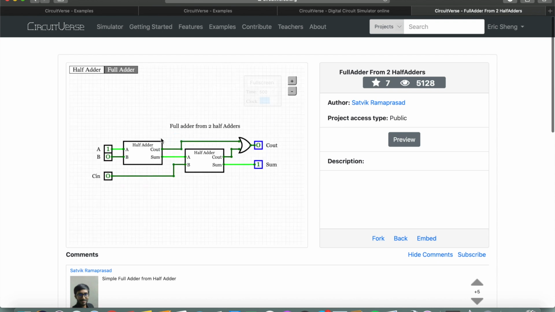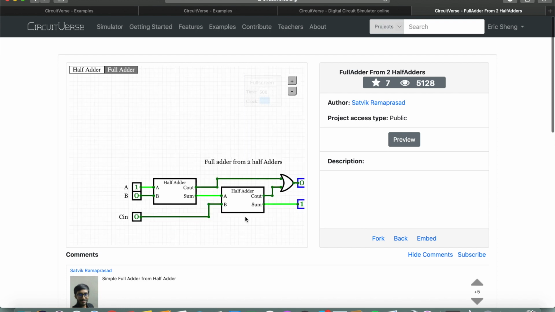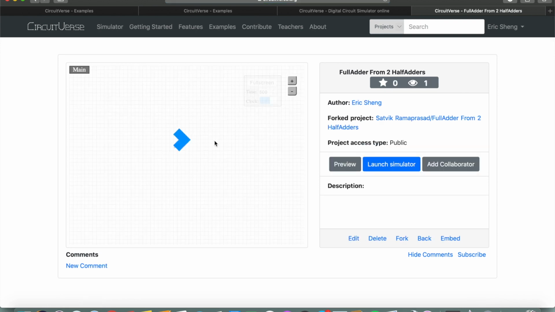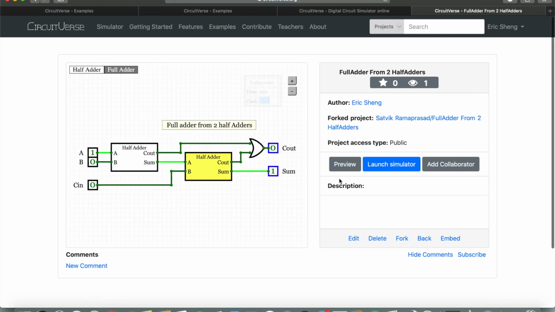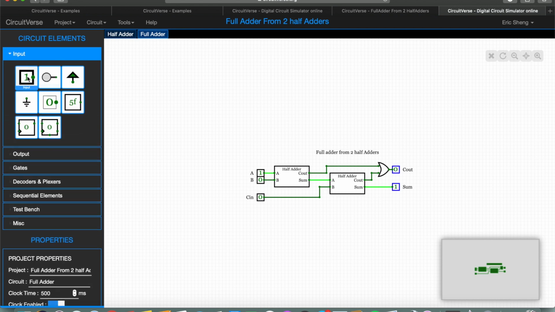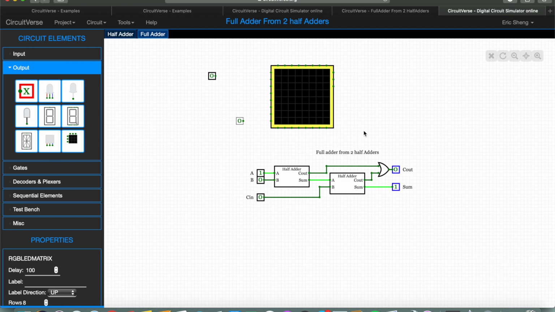So right here we can see that person's circuit, and if you want to modify this circuit based on your own needs, you can simply click fork, and this will bring you to preview, and you can launch simulator. So this basically opens up the project on your workspace, and you can maybe add some inputs and outputs to it and modify this project based on your own needs. And afterwards, you can just save it, and it should be good to go.